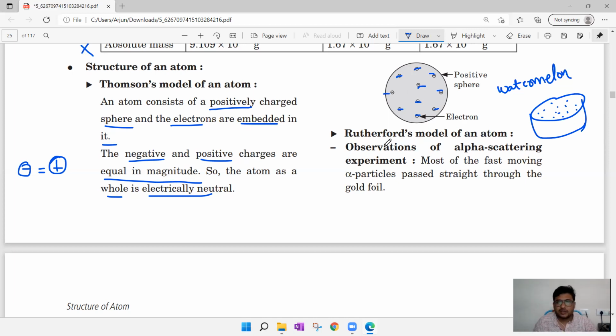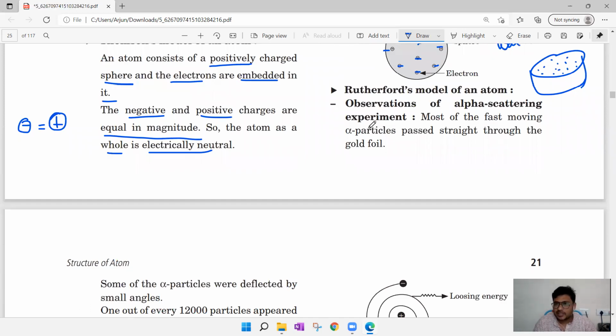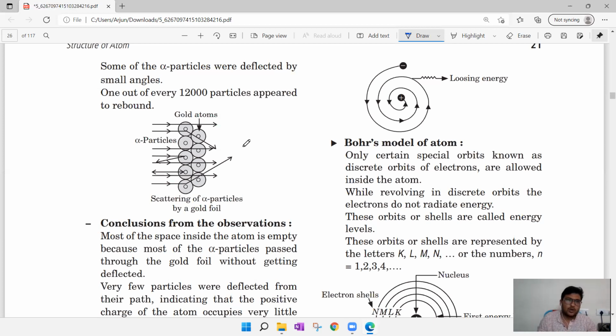After J.J. Thomson, Rutherford came and he did the alpha ray scattering experiment. So what is that experiment? First of all, he took a gold foil. Why did he take gold foil? Because gold is the most malleable metal, and it can be made only 1,000 atoms thick. That much malleable a metal it is.